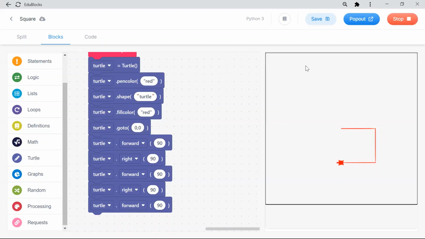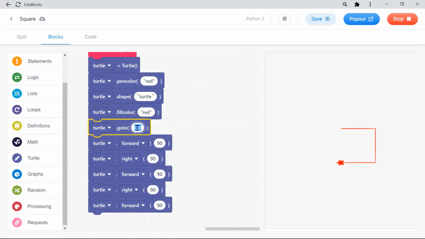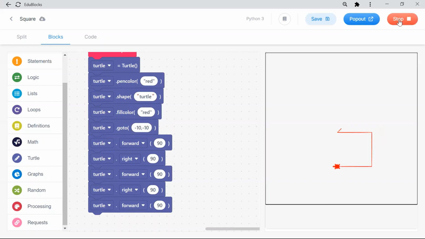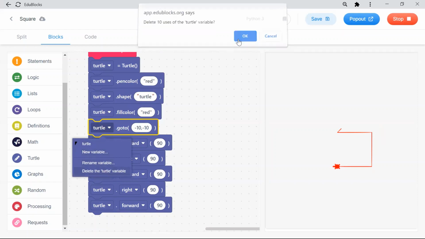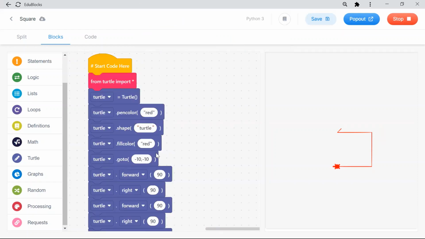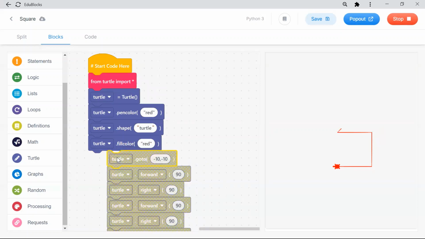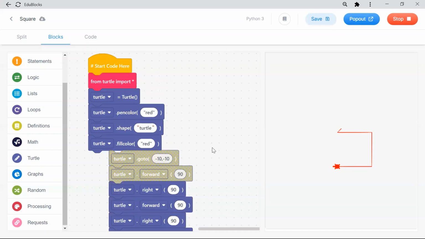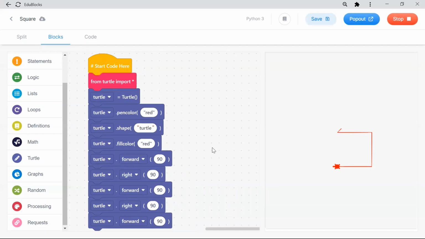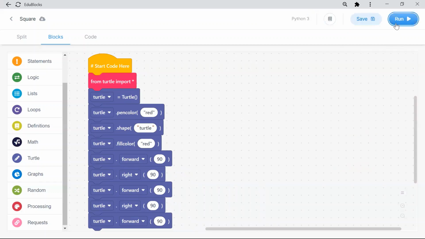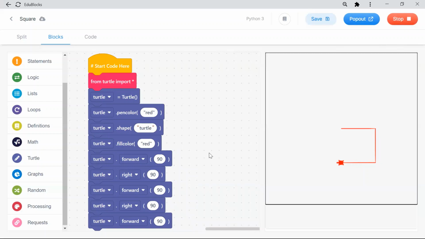Okay, this is the center. 0, comma 0 is the center. If you want to go to another position, you can give minus 10. If you want to change the position, you can change the go to. But this will confuse others. You don't do this position. Go as per the middle. Don't get confused with go to now, just draw in the middle. That's all. Our main goal of this program is to draw the square. So we draw the square in the middle.